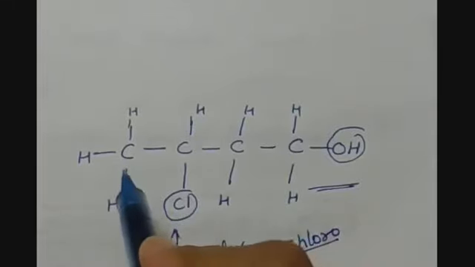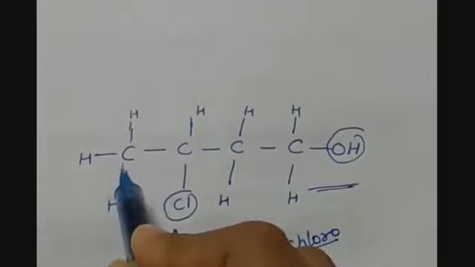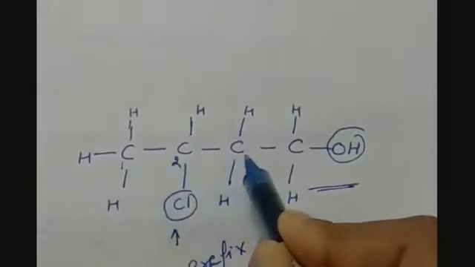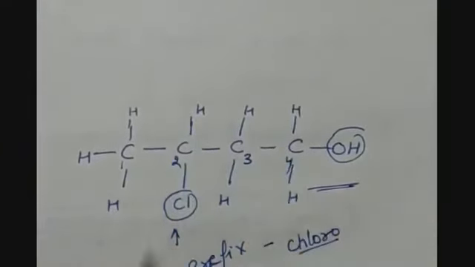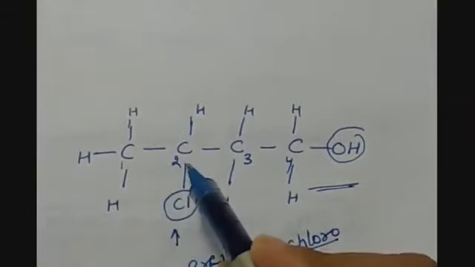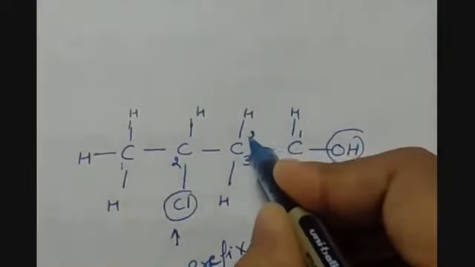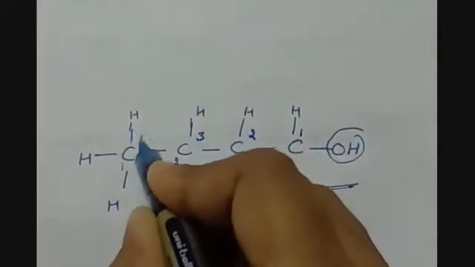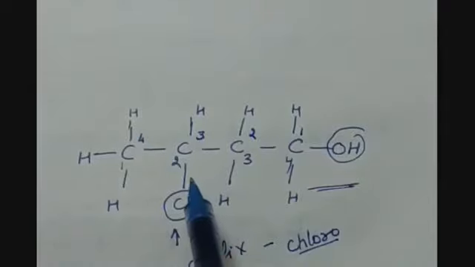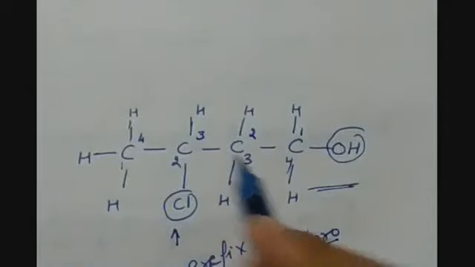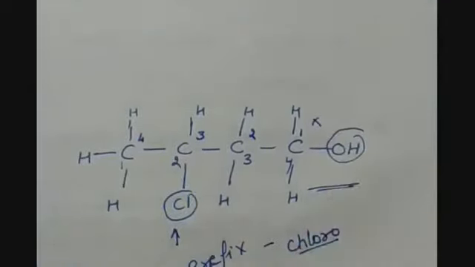Like if I am numbering it as 1, 2, 3, 4, then this Cl group is attached to the second carbon. But suppose I start from here, 1, 2, 3 and 4. Now it is coming at the third carbon. So this method of numbering the carbon atoms is wrong.